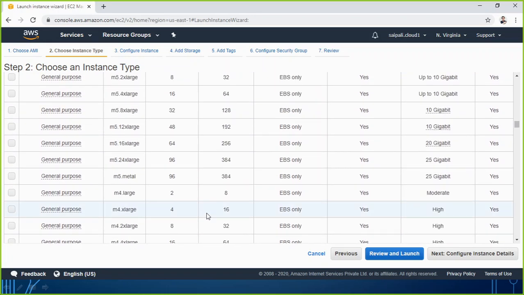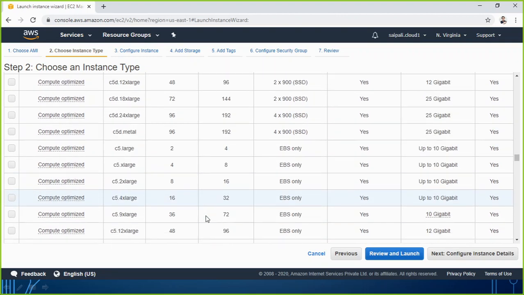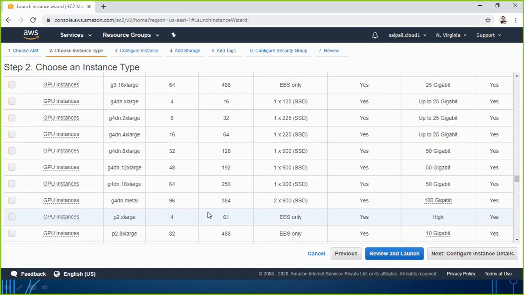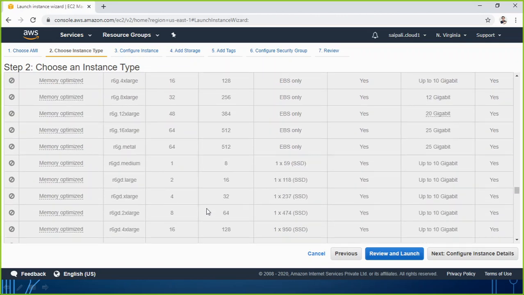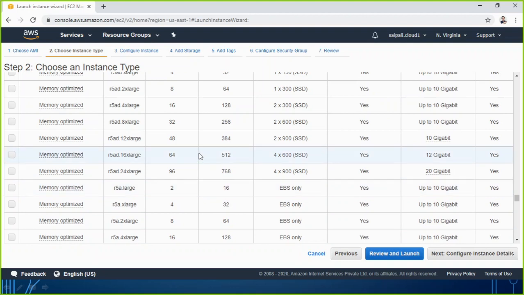You can scroll down and you can see a lot of options are there. The more you scroll down, the more powerful compute you are going to get. Like you see, some of them are also having 96 virtual CPU, 768 GB of RAM, and 4 SSD hard disks, which are too fast, of 900 GB each.